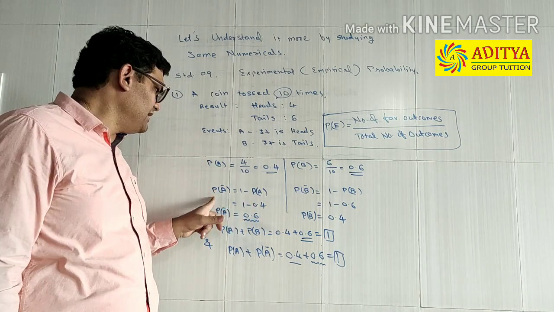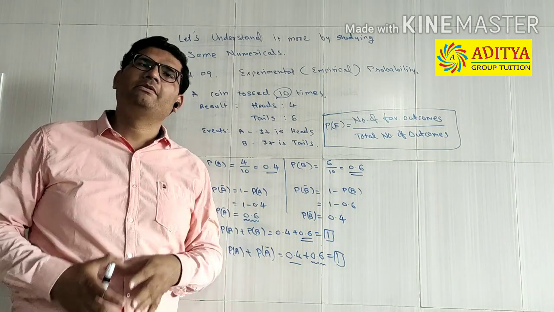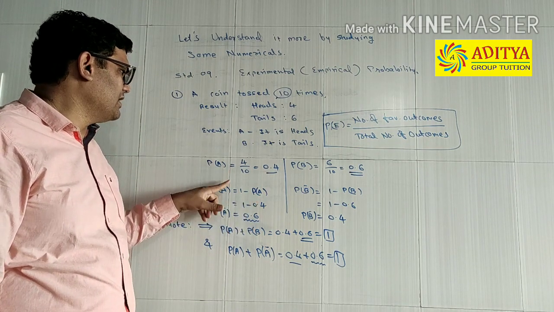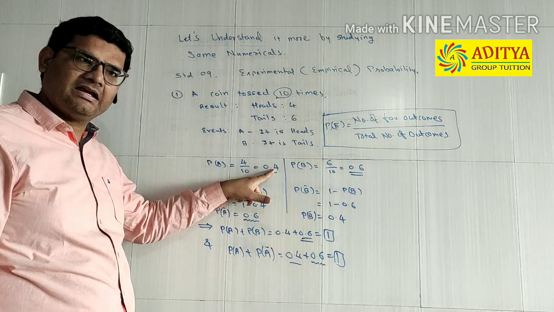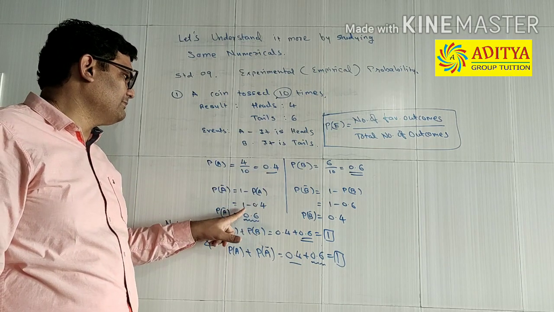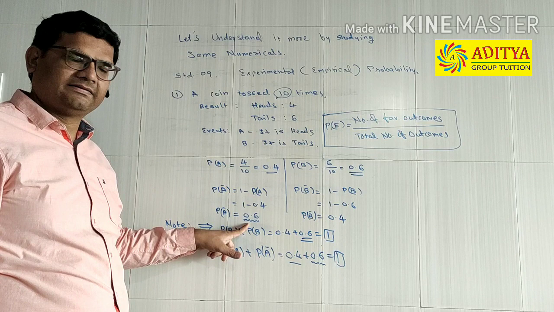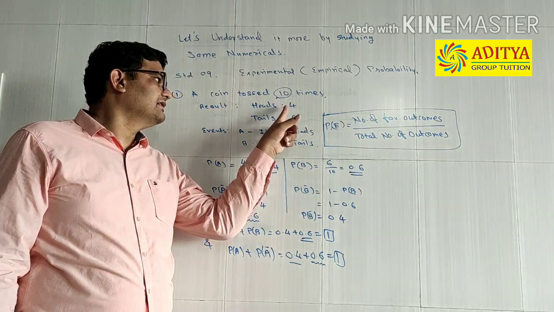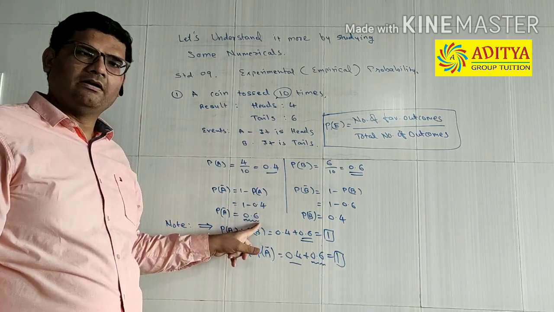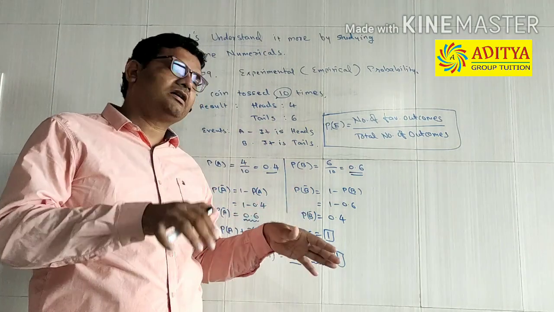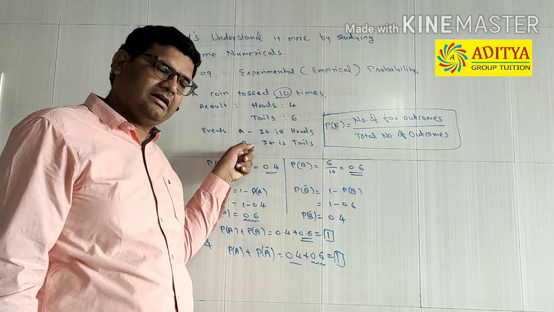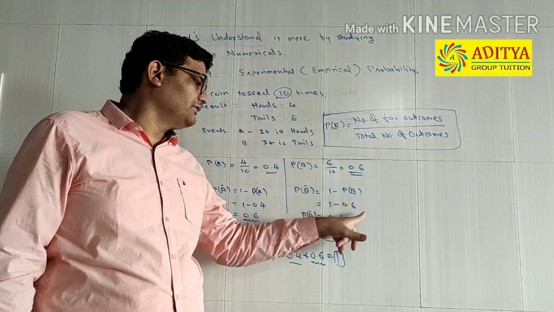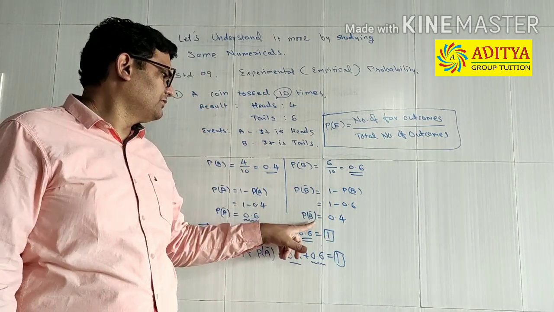Probability of complementary event of A means P(A bar), which is equal to 1 minus probability of that particular event. So it is 1 minus P(A). 1 minus probability of event A, which is 0.4, so 1 minus 0.4 will be 0.6. So probability of not occurrence of the event that it is heads is 0.6. Similarly, the probability of not occurrence of tails, event B, is 1 minus probability of occurrence of B. 1 minus 0.6, which is 0.4.